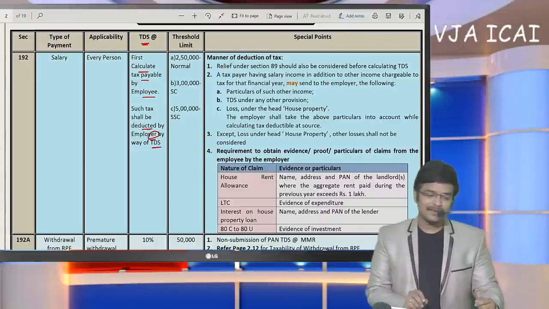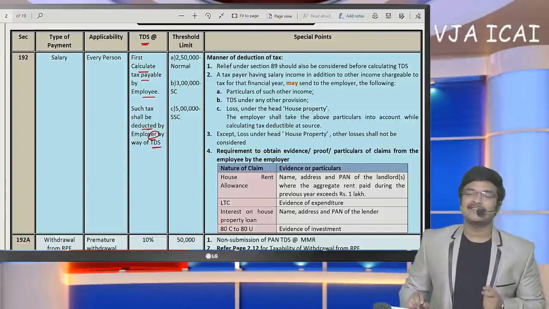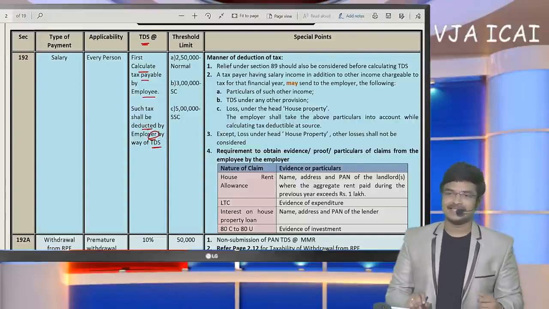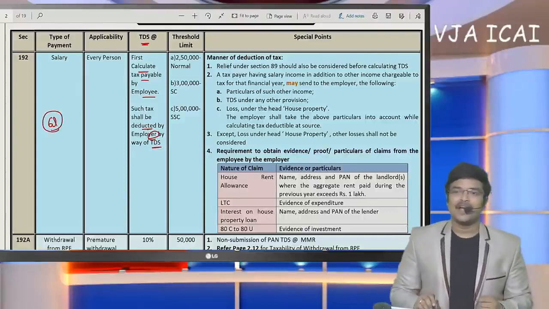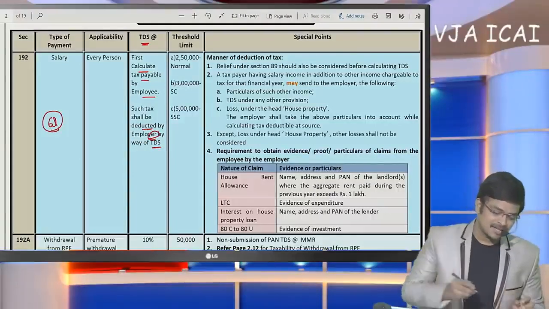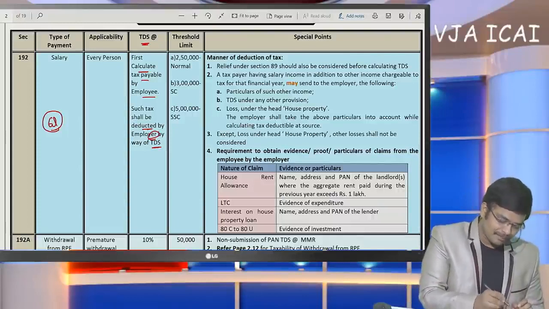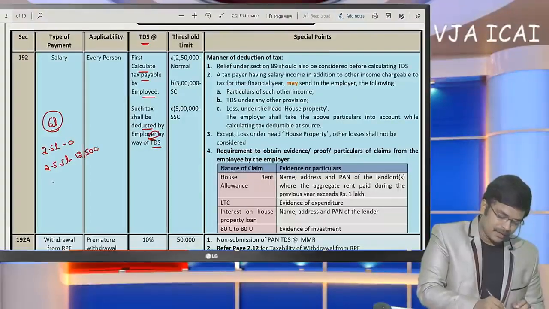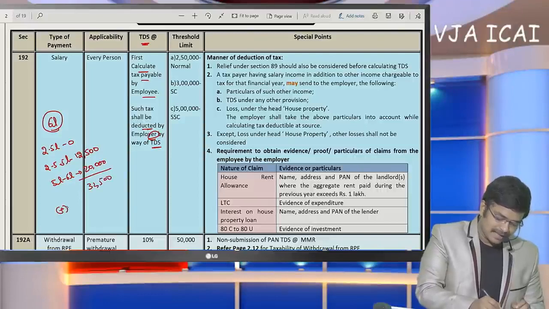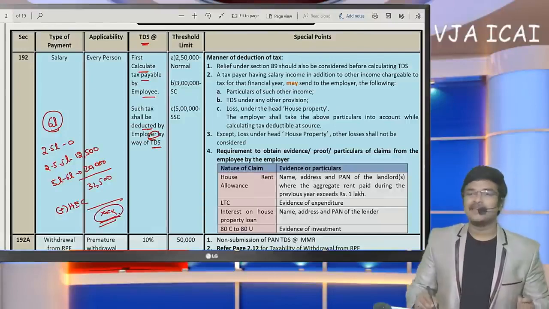So first we need to compute the tax payable by the employee, and that will be deducted by the employer by way of TDS. For example, if 6 lakh salary is being paid to an employee, how much TDS do we need to deduct in this circumstance? To the extent of 2,50,000, tax is nil. 2.5 to 5 lakhs, 12,500. 5 to 6 lakhs, 1 lakh at 20%, 20,000. So 32,500 plus health and education cess.